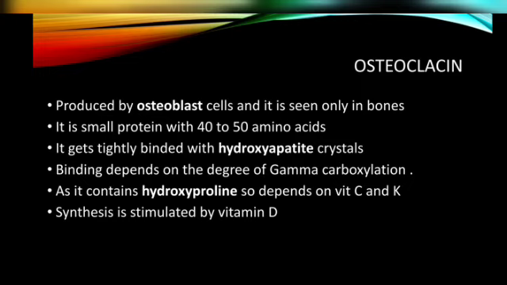Okay, it is with the 40 to 50 amino acids, and it is produced by the osteoblast cells, and it is seen only in the bone. Okay, இது வந்து actually this is gets binded with the hydroxyapatite crystals of a bone. Whenever the degree of gamma carboxylation is more, it will get binded tightly. The strength of the bond and the degree of gamma carboxylation is directly proportional.